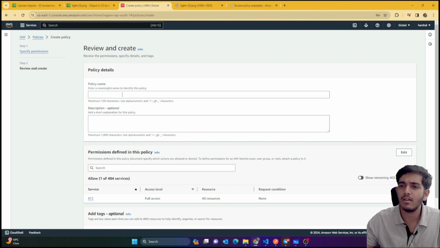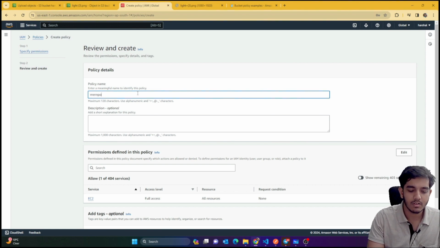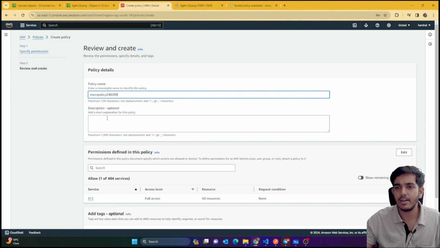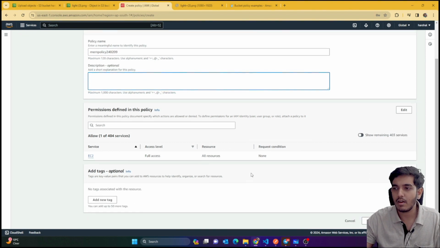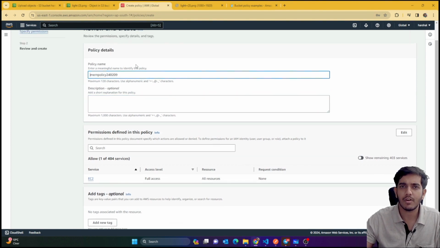But as a sub user, as an admin, you must be allowed to do things, so I'm just doing it that way. But if you want to remove any permission, you can definitely do it by editing. I'm just gonna name this policy as MERN policy 2024 02 09. Now I'm naming it just like the date, so that the order is good. You can give a description if you want, and I think this is fine. I'll name it temporary, and later on I can delete this.